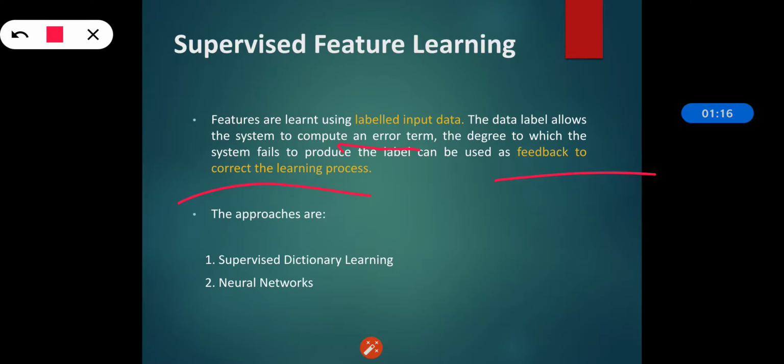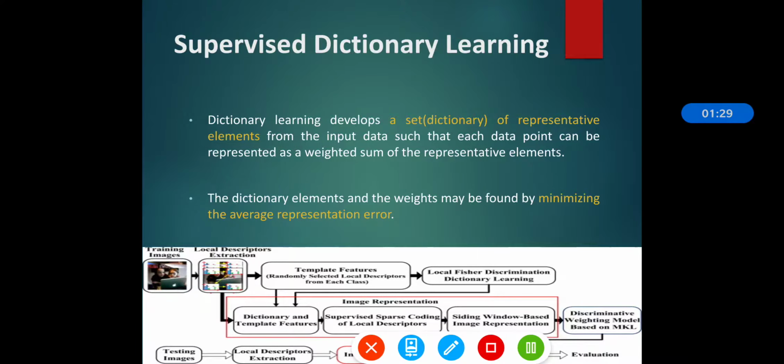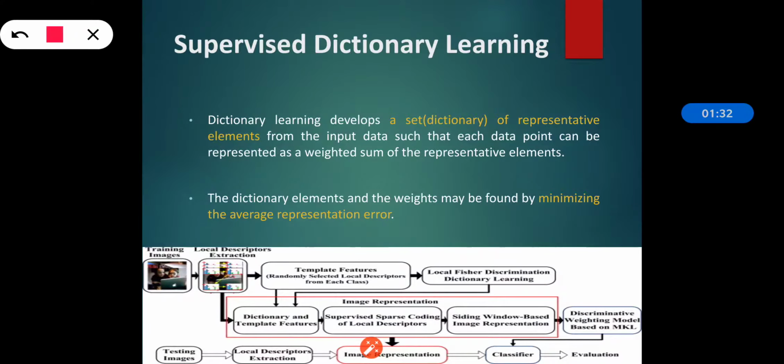That's the main feature. There are basically two approaches for supervised feature learning: supervised dictionary learning and neural networks. We will see them one by one. First, supervised dictionary learning. Dictionary learning develops a set, which is nothing but the dictionary, of representative elements from the input data, such that each data point can be represented as a weighted sum of the representative elements.